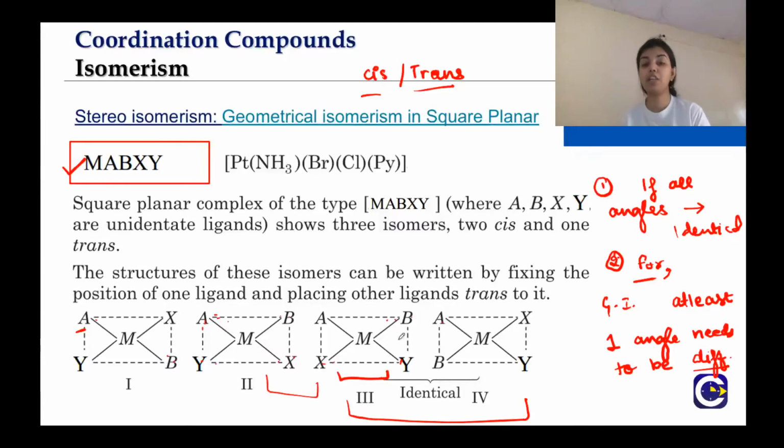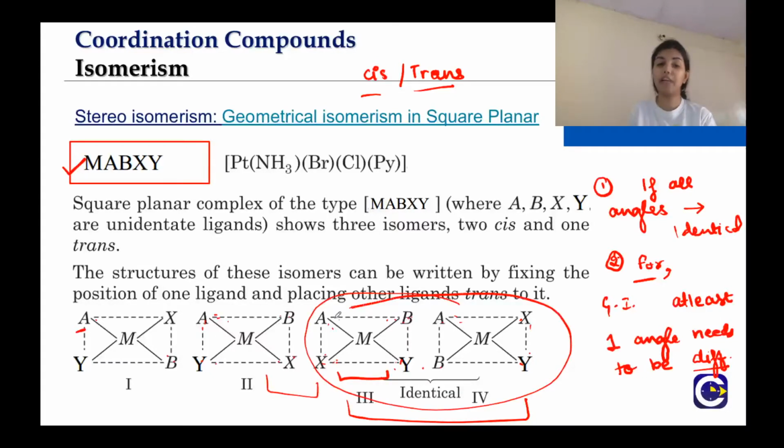Now coming to these two: A and Y 180 degrees, A and Y 180 degrees, B and X 180 degrees, B and X 180 degrees, A and B 90 degrees, A and B 90 degrees, A and X 90 degrees, A and X 90 degrees, X and Y 90 degrees, X and Y 90 degrees. Right? Because all the angles are coming out to be the same, that means it is identical. Right? So MABXY will have three geometrical isomers.